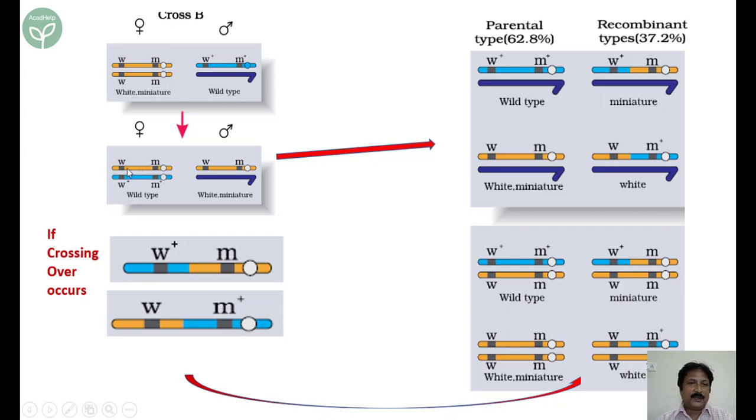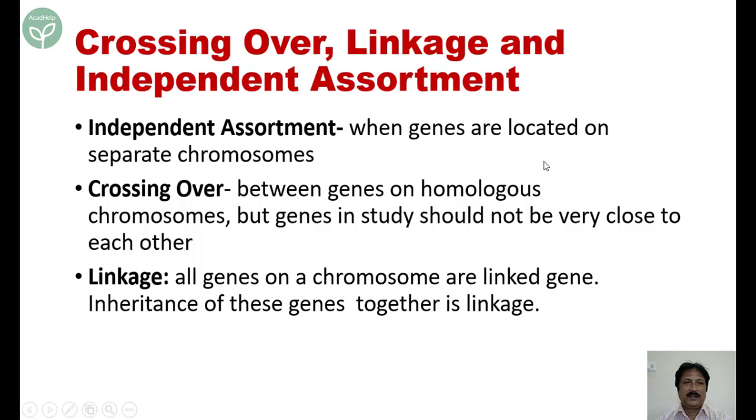Again, I tell you, it is the distance. So as the distance between the genes increases, the probability of crossing over also increases. When the probability of crossing over increases, the recombinant frequency also increases. This is what Morgan tried to explain. I think it is now clear from this process.